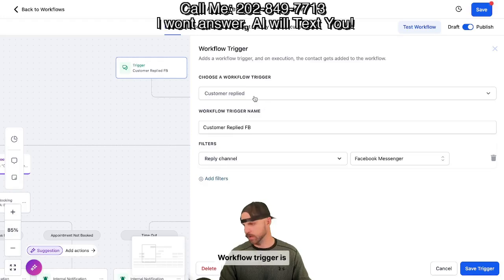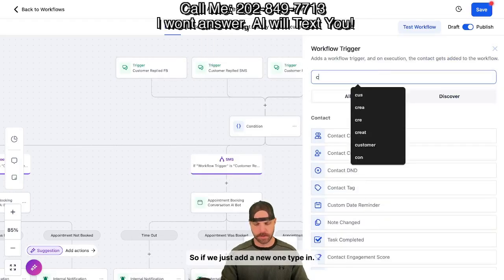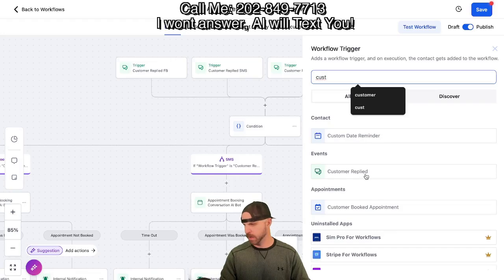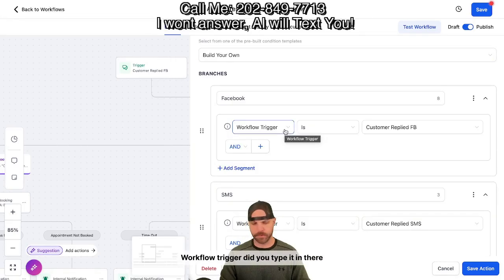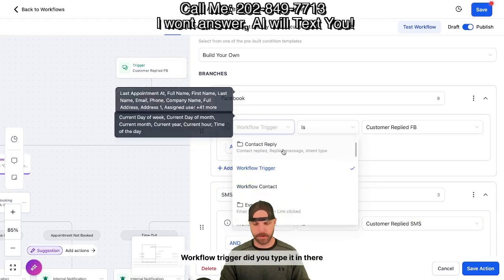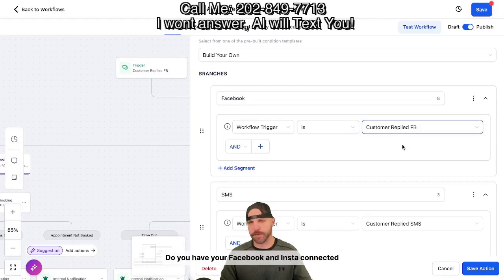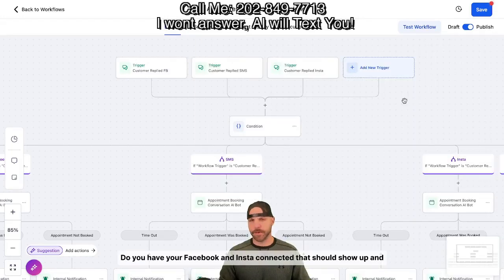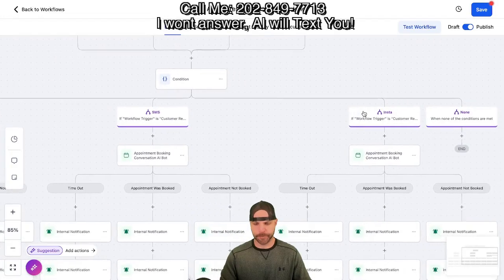Workflow trigger is. You don't have a customer replied up here? So if we just add a new one, type in customer replied. Okay, got that. So we go into the condition, right here, workflow trigger. Did you type it in there? Which one was that? Facebook. Do you have your Facebook and Insta connected? If you have them connected, that should show up. And if not, okay, so you're good to go on that. All right.